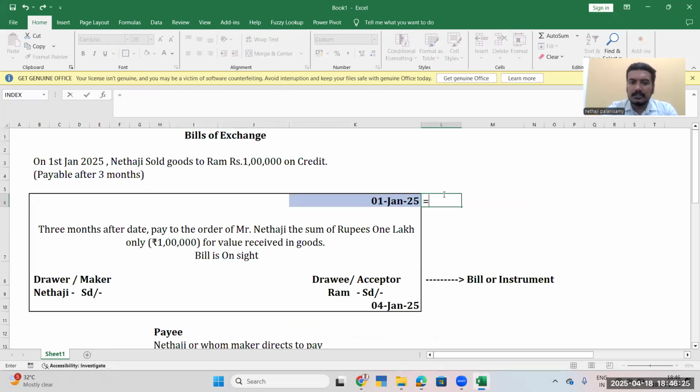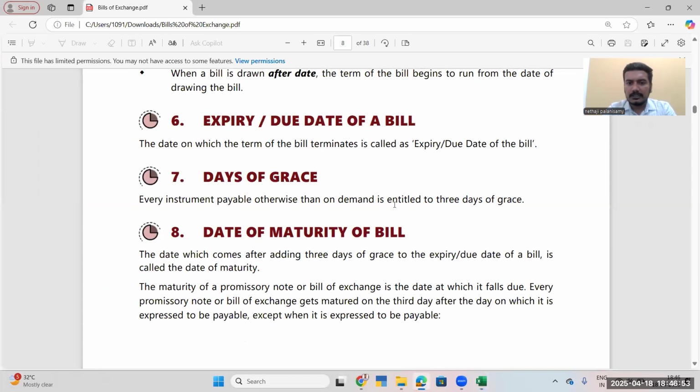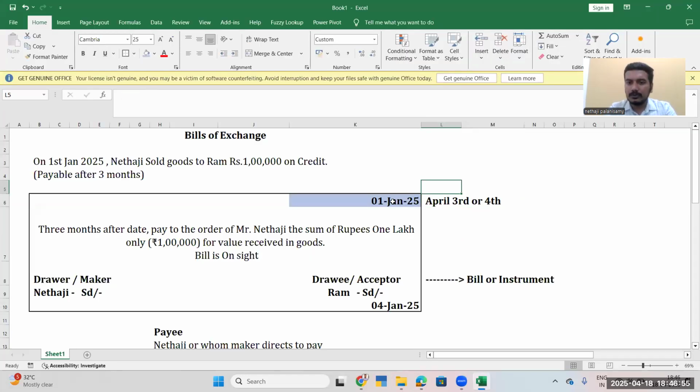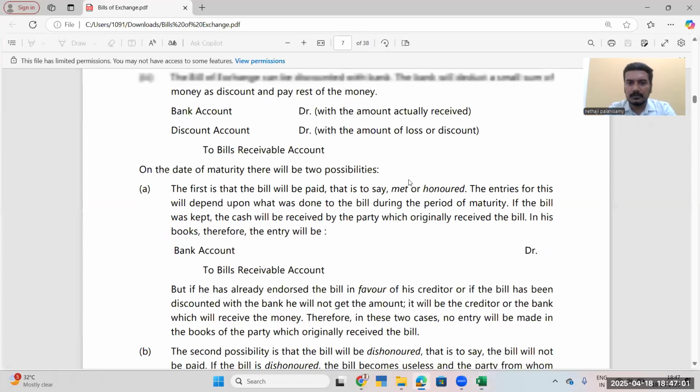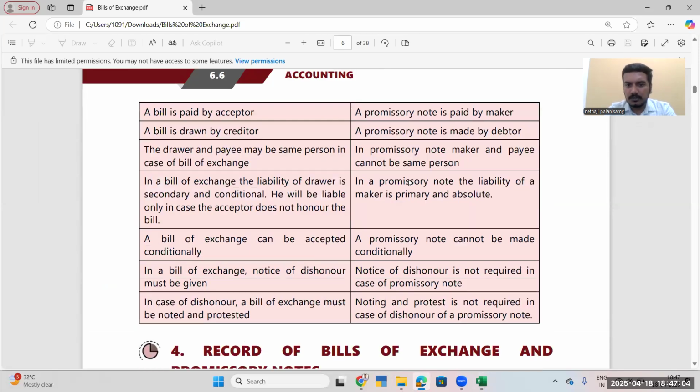For example, this is 1st January and from this we will add 3 months. January fully, February and March. March will be the ending. After that, we will add 3 more days. So January, February, March and April. April, what will be the date? April 3rd or 4th? You have to answer me. Whether the grace days have to be applied before or after. It has been clearly given. I will show you.